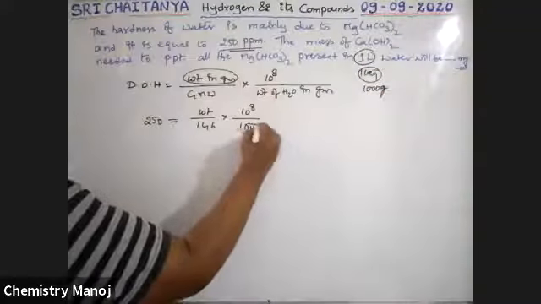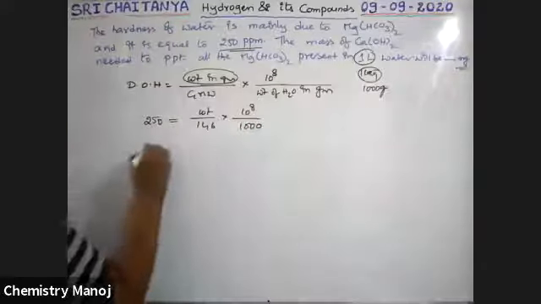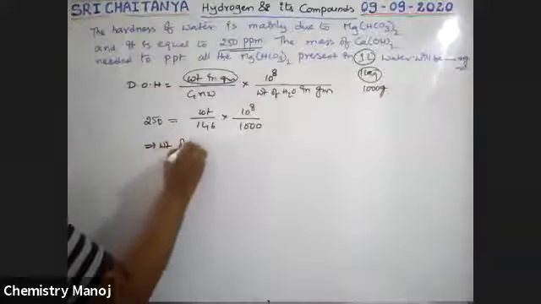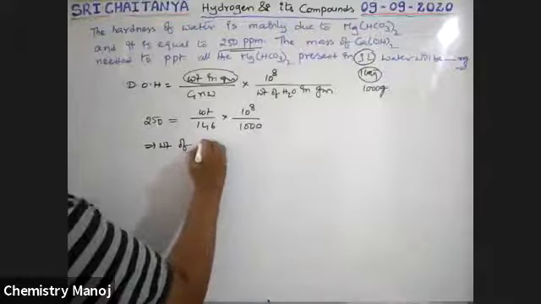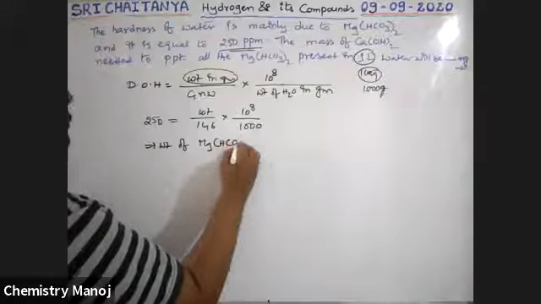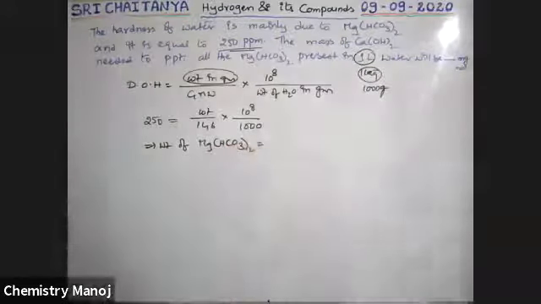Therefore, 1000 grams. So now that implies the weight of magnesium bicarbonate is equal to, tell me the answer, boys.